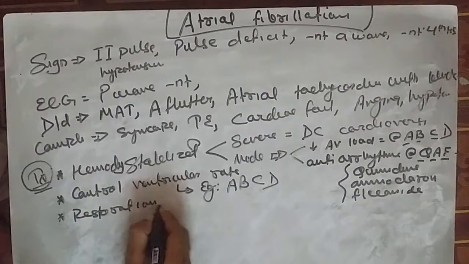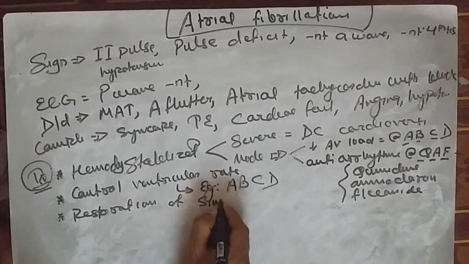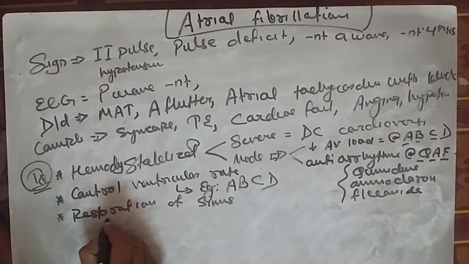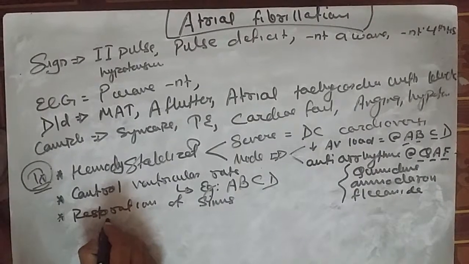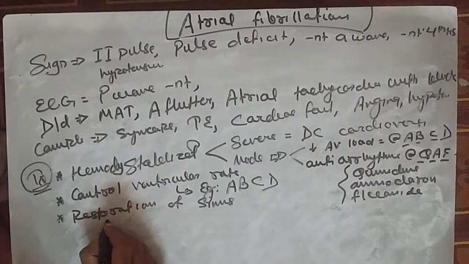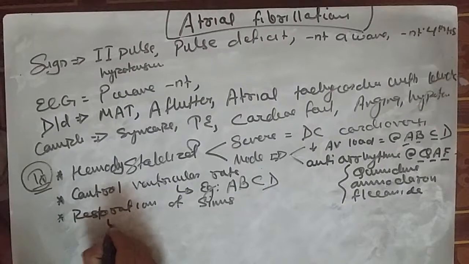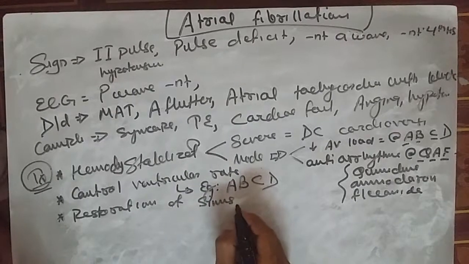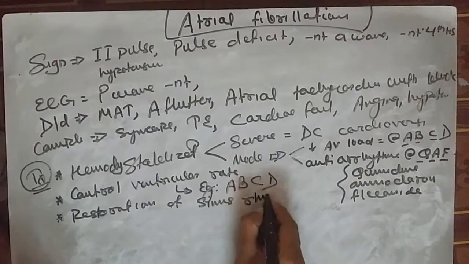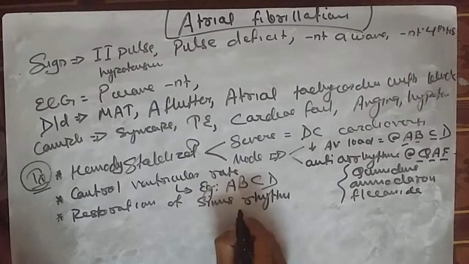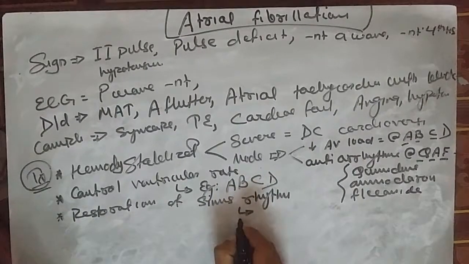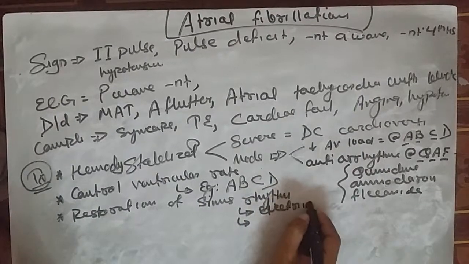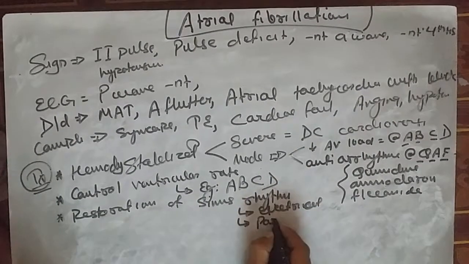To restore the normal state, we will perform cardioversion. There are two types of cardioversion: restoration of the sinus rhythm can be done by electrical cardioversion or pharmacological cardioversion.